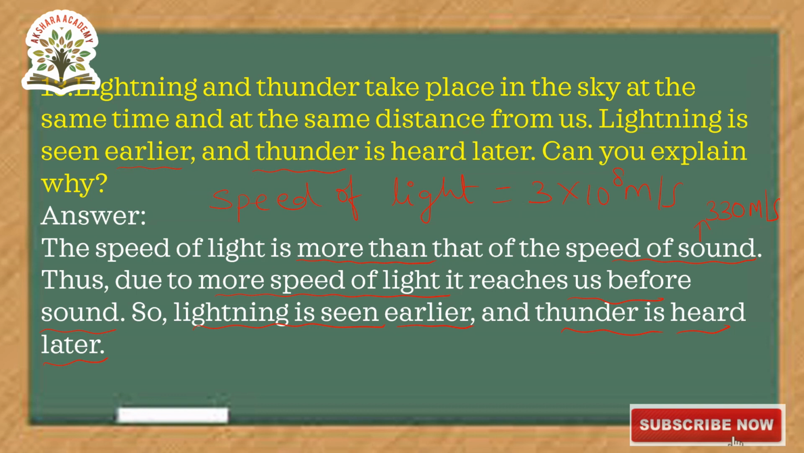So lightning is seen earlier and thunder is heard later because of the speed of light. The speed of light is more than the speed of sound. So that's why lightning is seen first and then thunder is heard later.